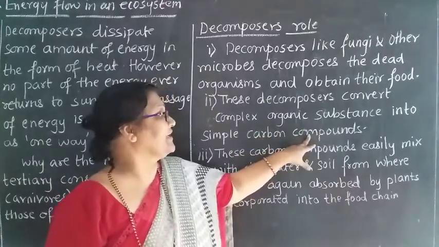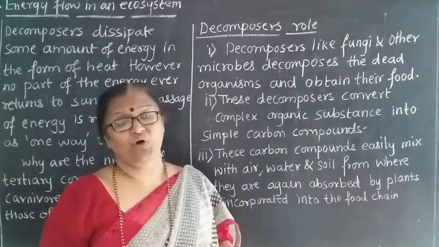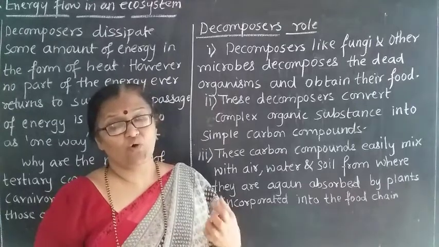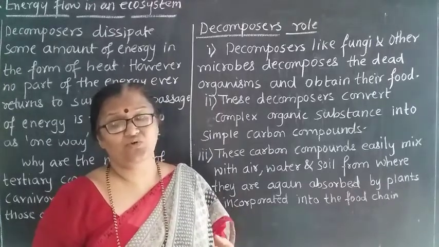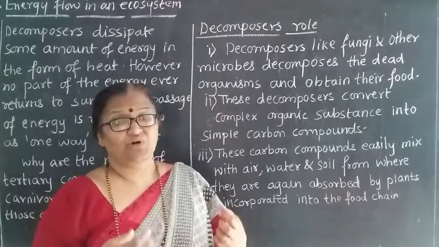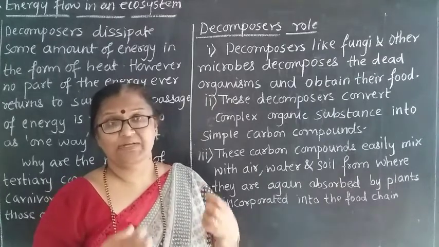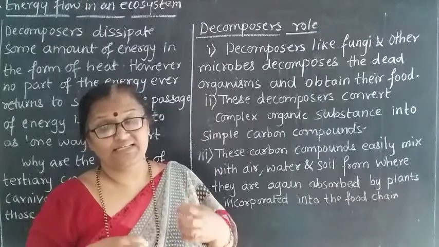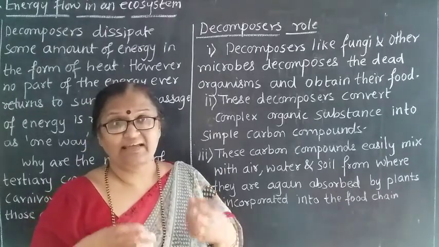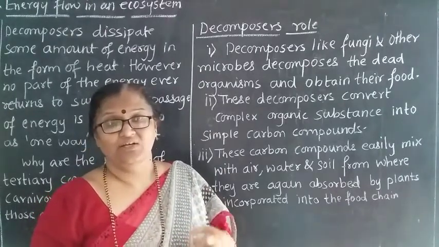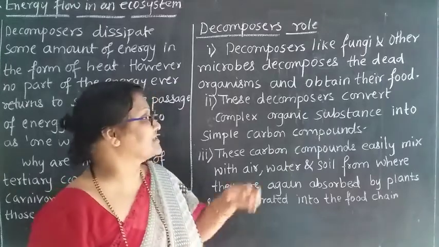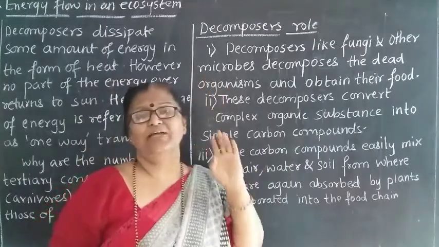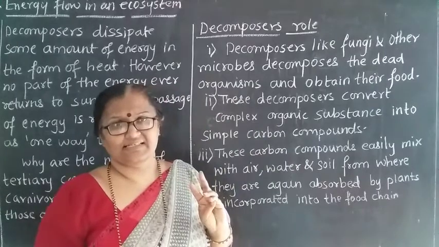So what are they doing? They cannot swallow or eat the whole body. For that purpose, the complex substances present in the body are first converted into a simpler form, and then they are digested by the decomposers, because decomposers are very minute in size.